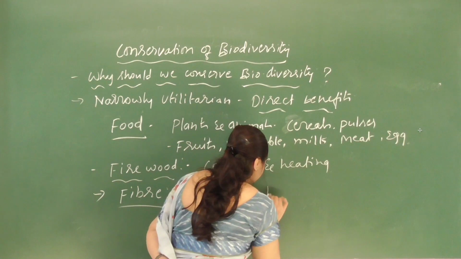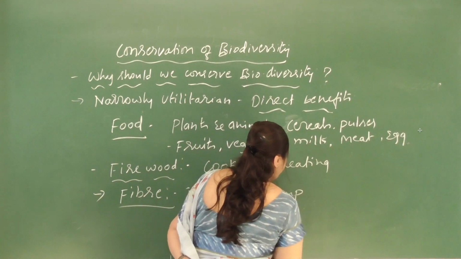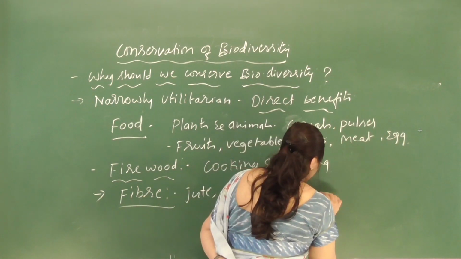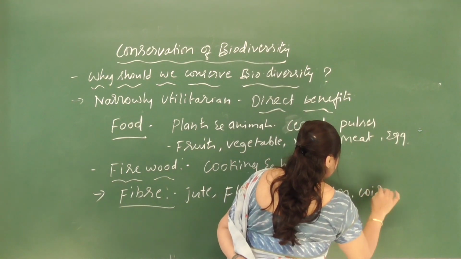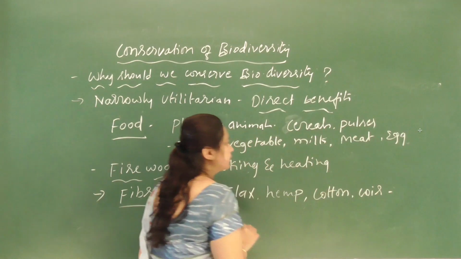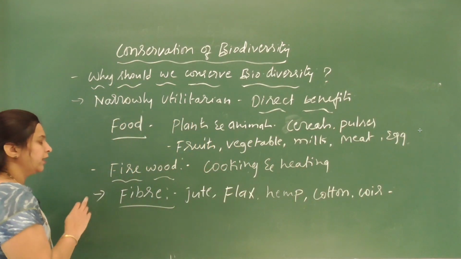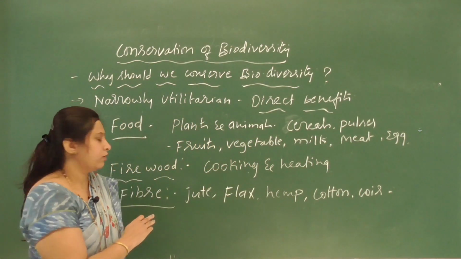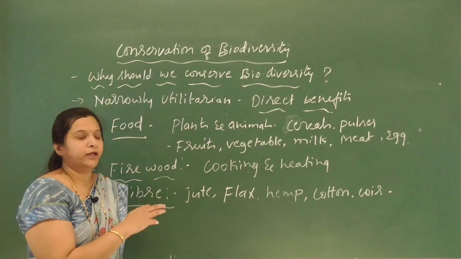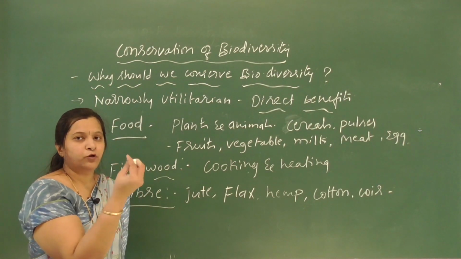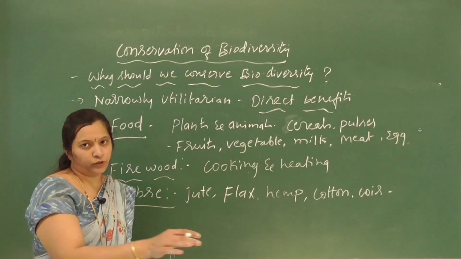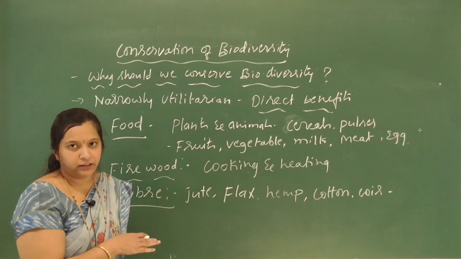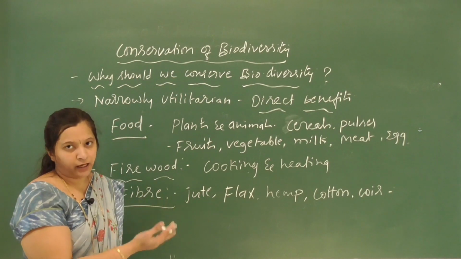Jute, flax, hemp, and one more is cotton, coir. So all these are sources of natural fiber, which is used in making ropes and also bags, strong fabrics, and also mats. So all are plant and animal sources only.